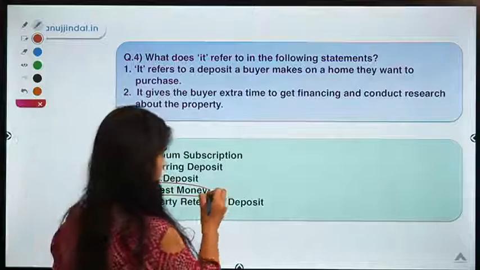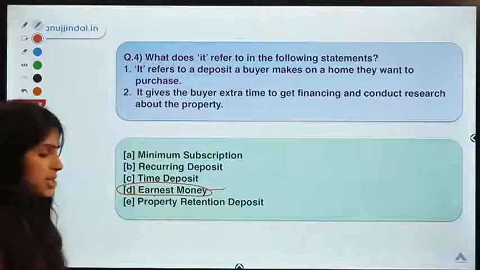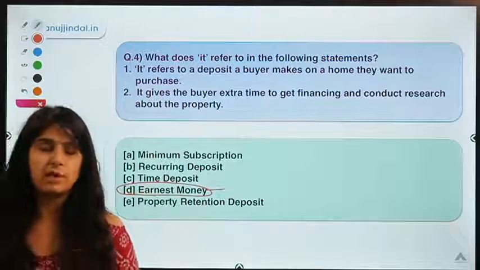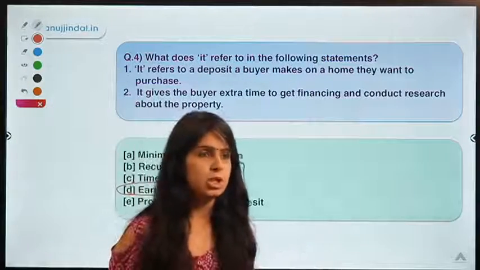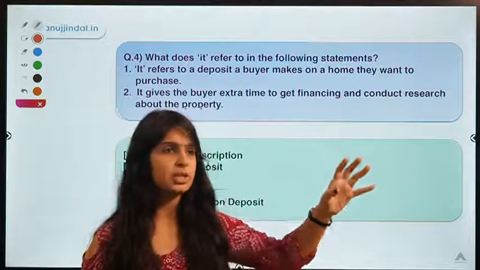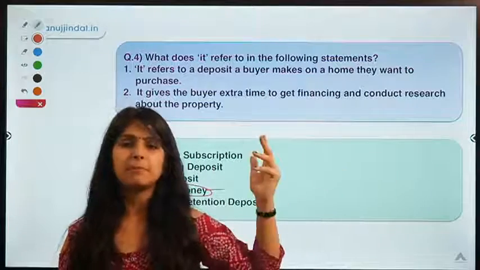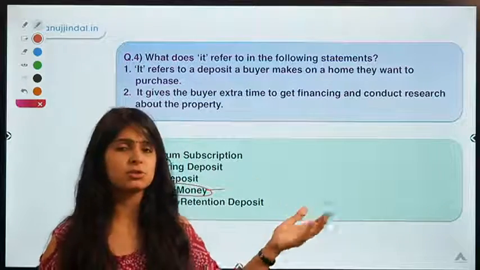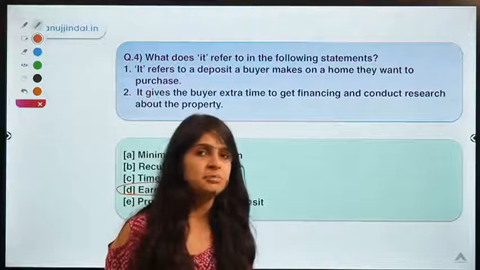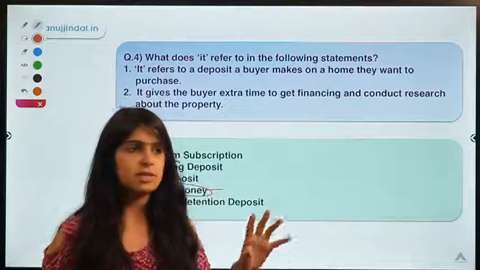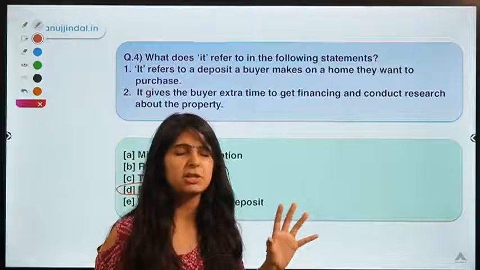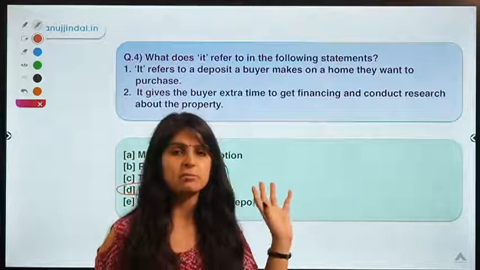So basically, let us try to understand with the help of an example. Let's say you are thinking of buying a house, and you go to a society. Let's say you are thinking of buying a flat in Ghaziabad. You go there, you see that many developers are building societies there, so you think you should go and check it out. So you go there and check out different flats, and then you like some of them. Let's say there is one flat that you really like so much, and you can picture yourself living there for the next 20 years.